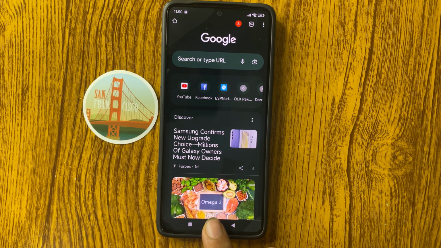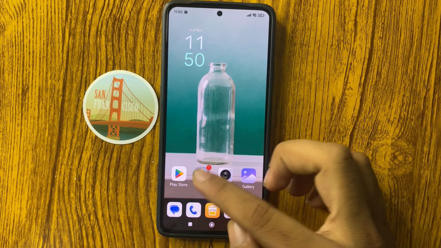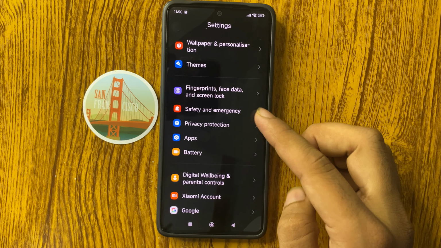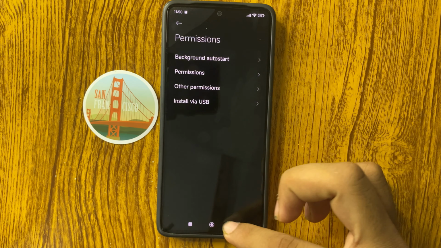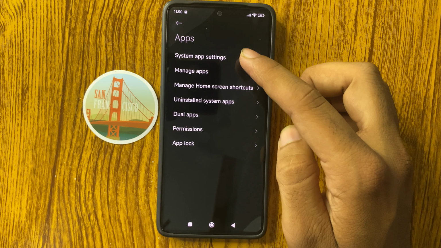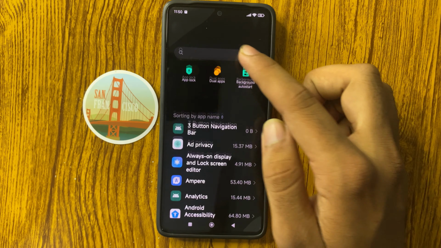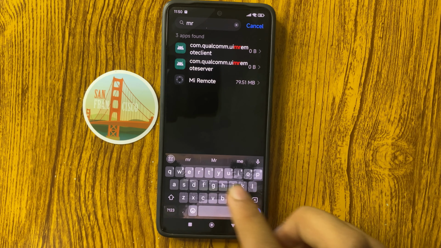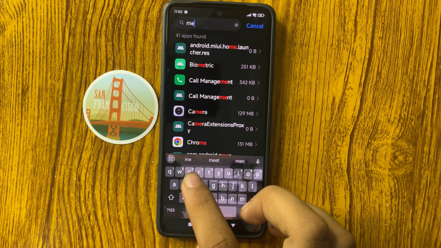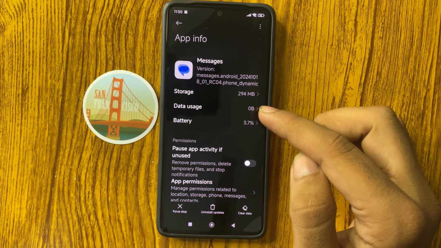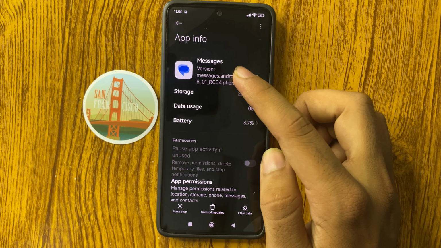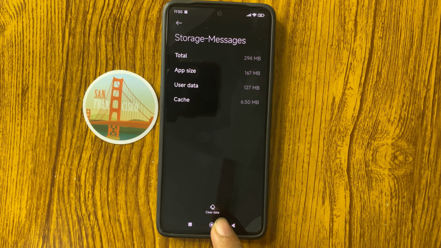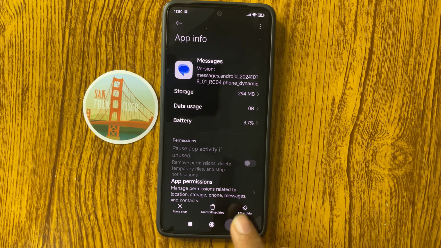And now second method is open settings app and go down, select apps and open manage apps and from here search message app. Click on this and from here we have storage. Click on this and from here you can see clear data. So you can clear data in storage message here and after that go back.